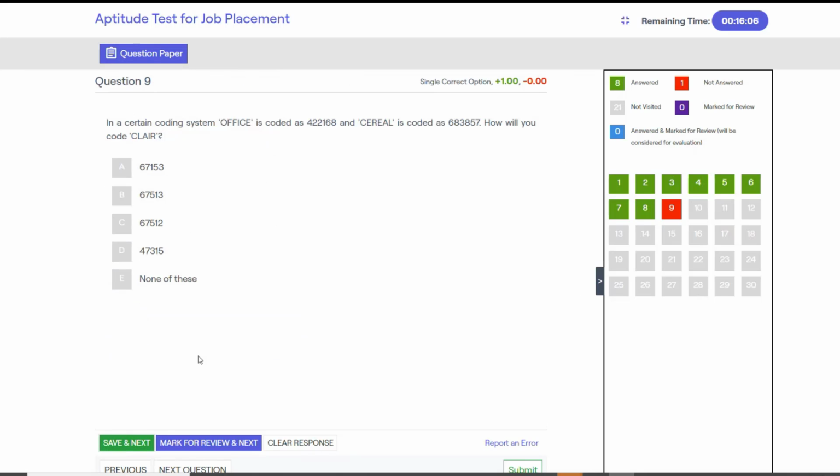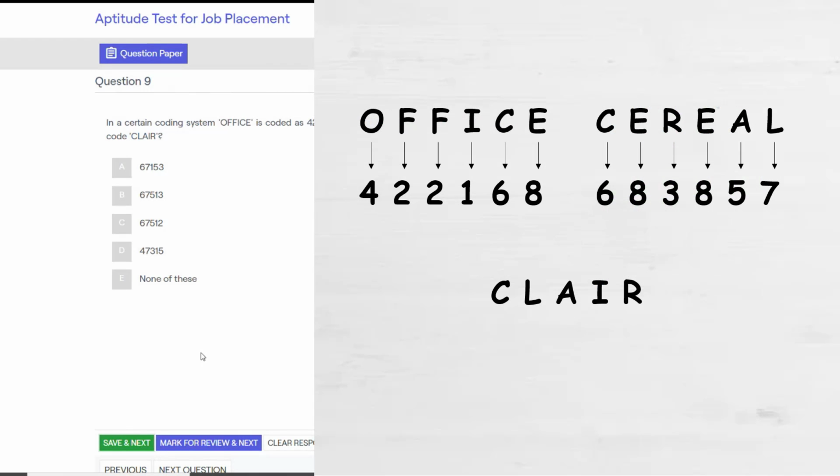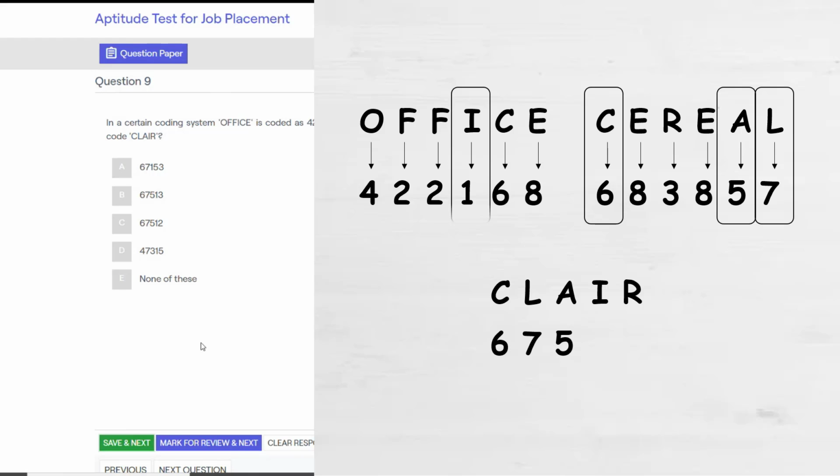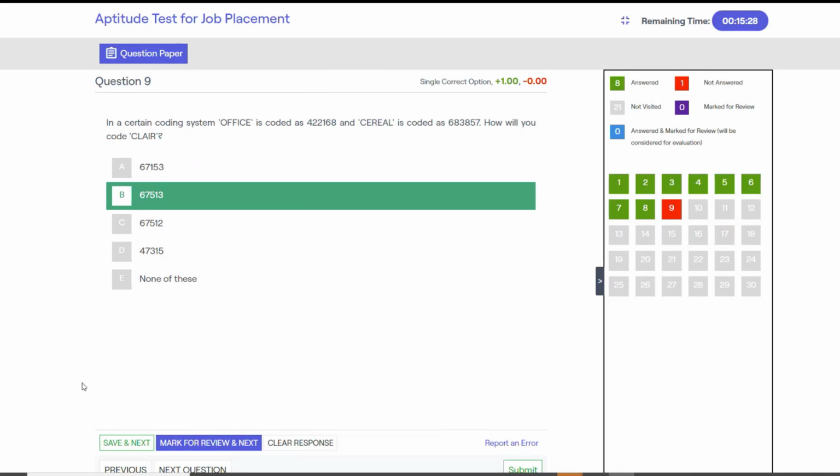Next, in a certain coding system, office is coded as 422168 and serial is coded as 683857. How will you code Claire? Since it's a limited time test, generally they will not shuffle the coded digits. So C is 6, L is 7, A is 5, I is 1, R is 3. 67513. So it's option B.